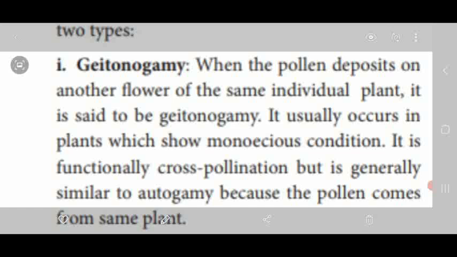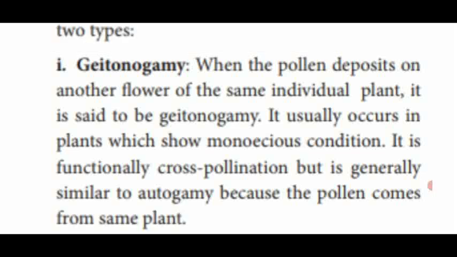But this geitonogamy is generally similar to autogamy or self-pollination because pollen comes from the same plant, isn't it? ஒரு பிளான்ட்டில் இருக்கக்கூடிய ஒரு பூவில் இருந்து இன்னொரு பூக்கு வருது. So there is no true cross-pollination taking place here. But even though it is a type of cross-pollination, it is similar to self-pollination or autogamy.